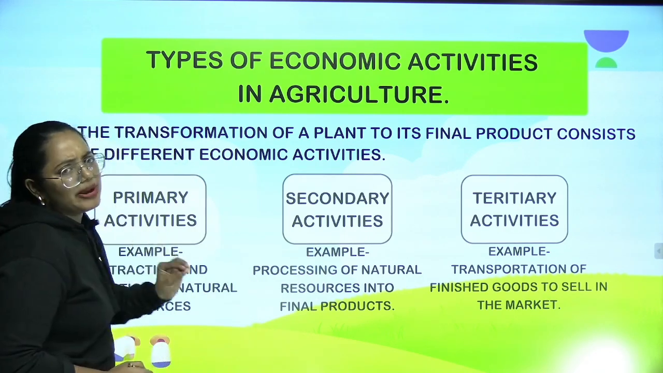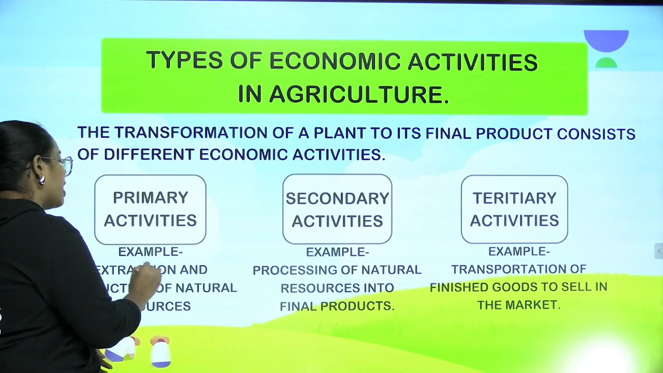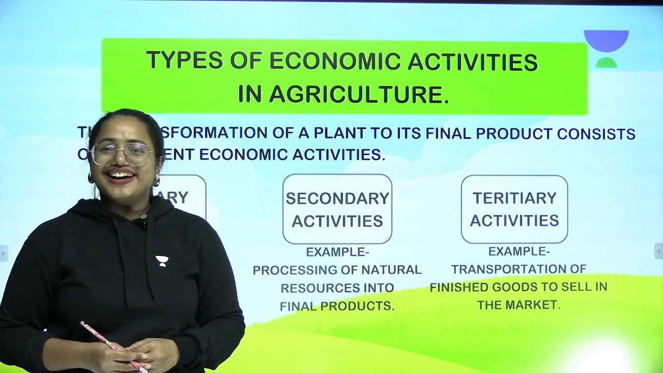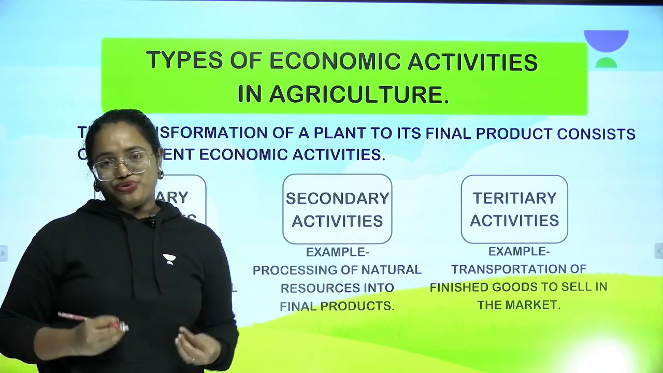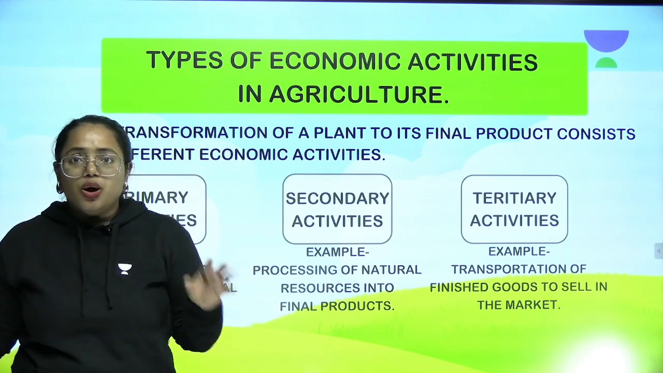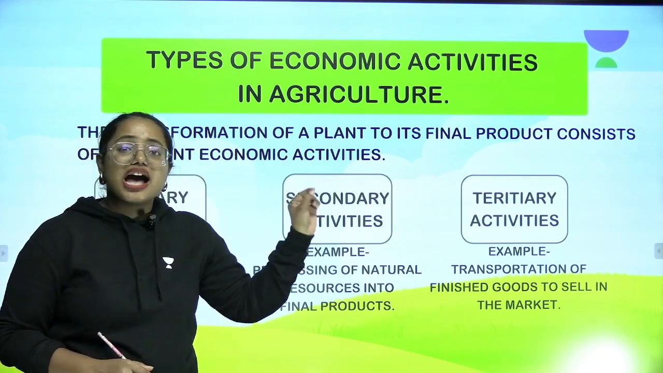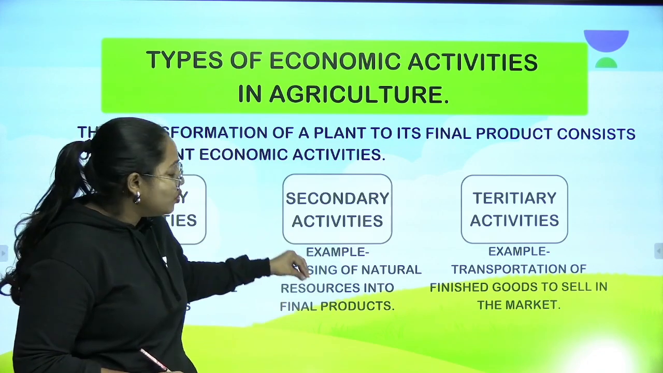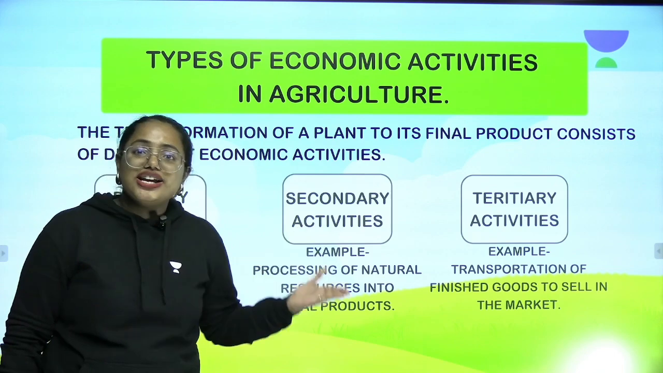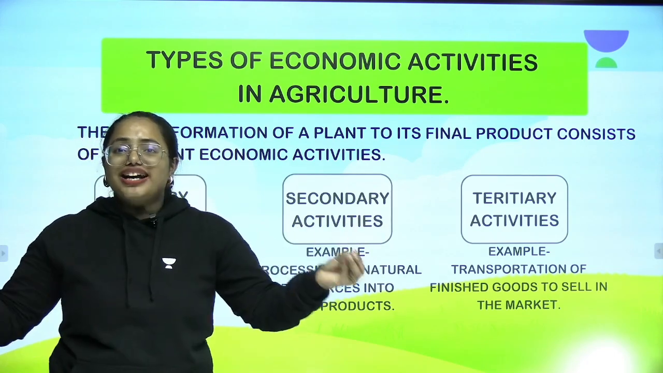So let's take the same example here. Primary activities. What is the example for it? Extraction and production of natural resources. So paddy has to be grown first, right? Then only we'll get the grains out of it. That's the very first step. So now the production part is over. Once it is produced, it needs to be processed. These paddy grains have to be processed so that you can take rice out of it, right? Yes, it needs to undergo threshing and winnowing, so that it can become a proper rice grain.